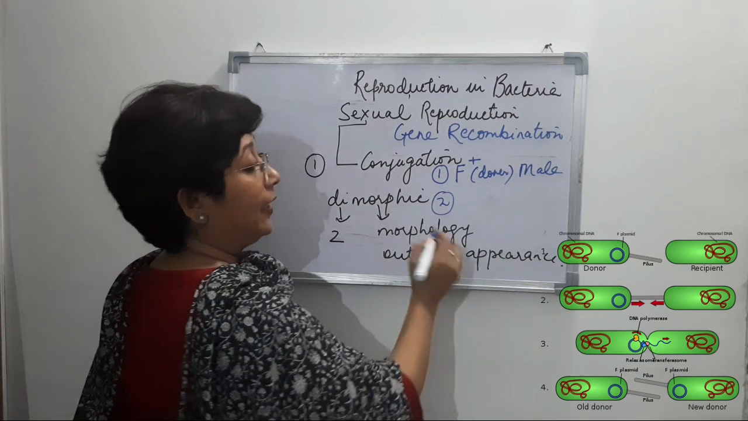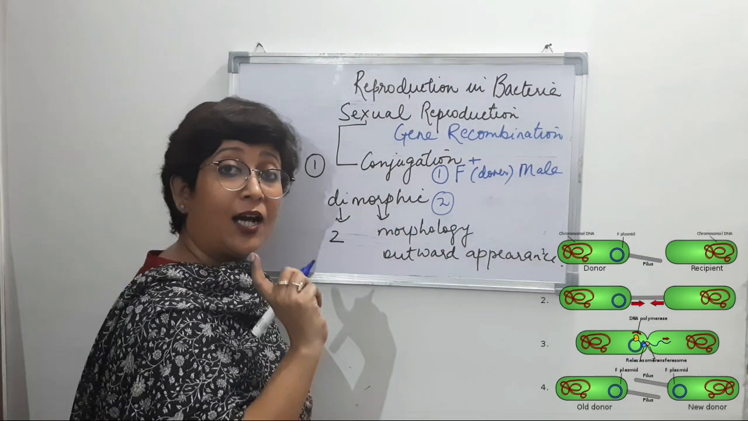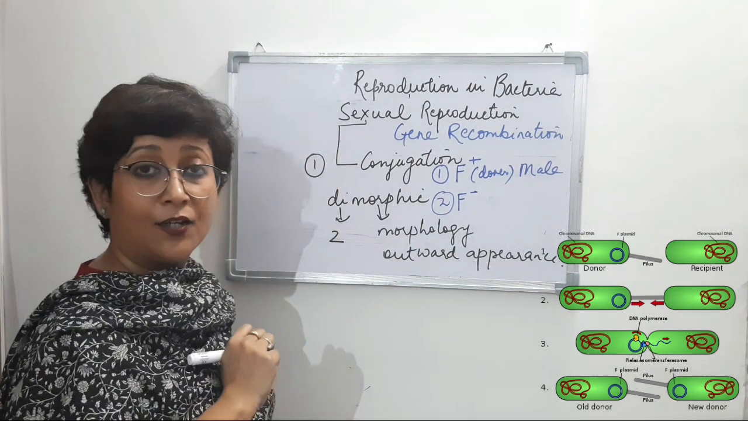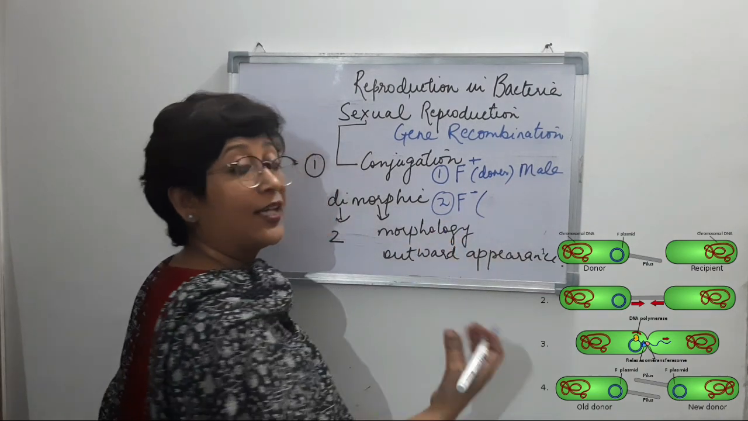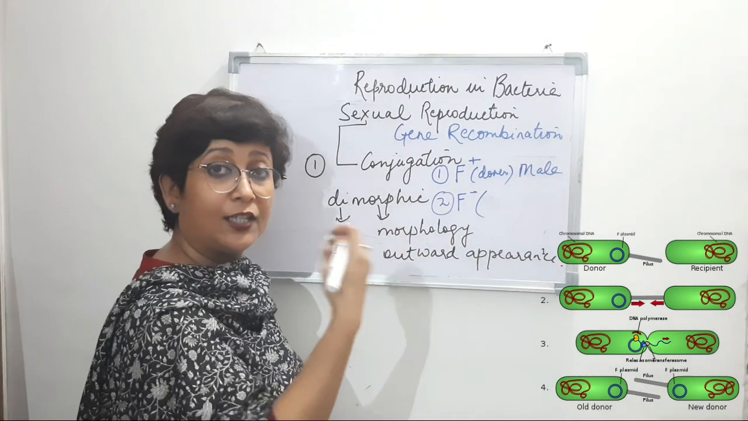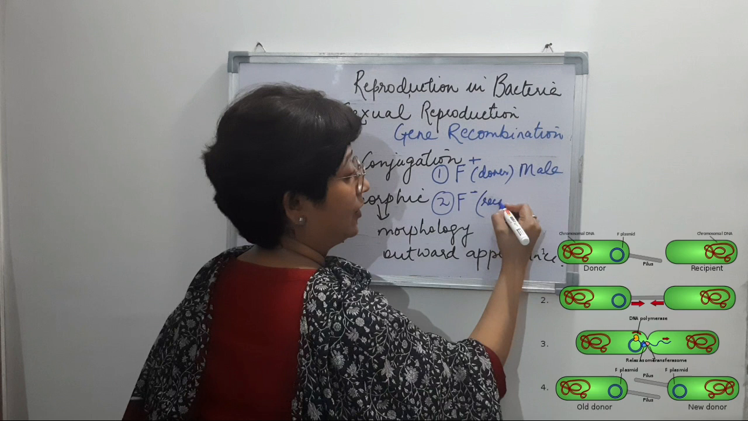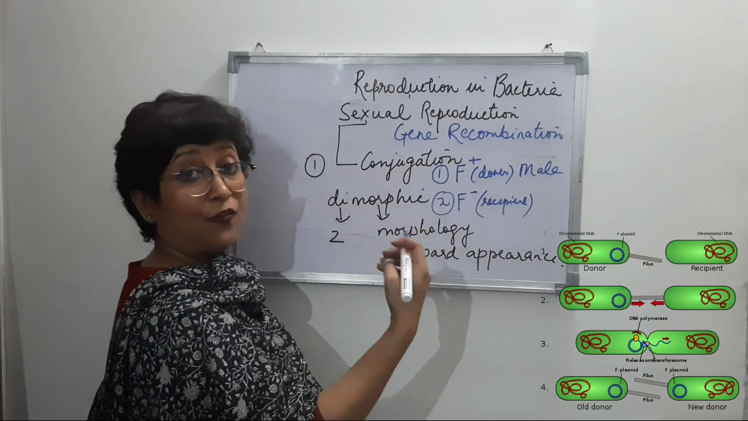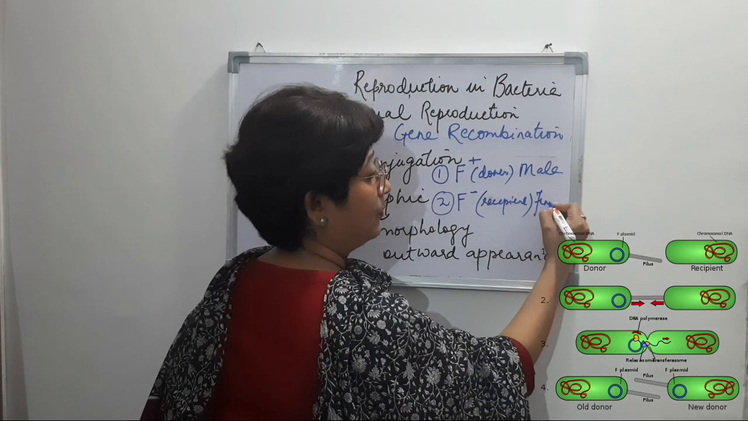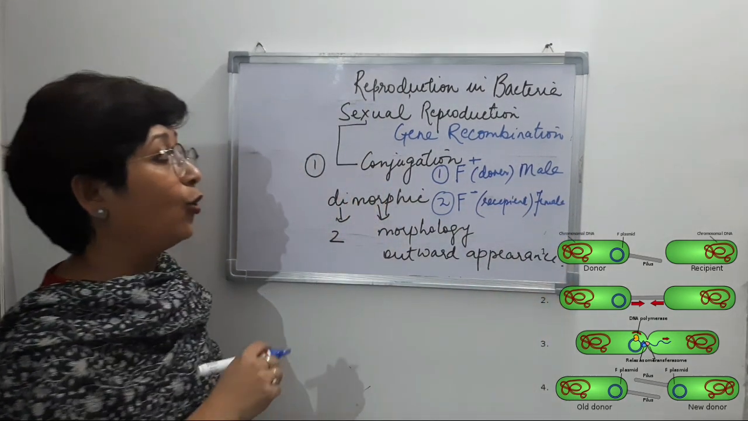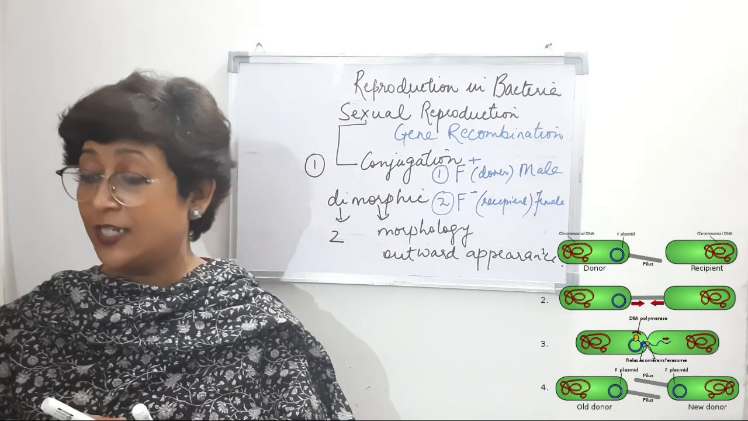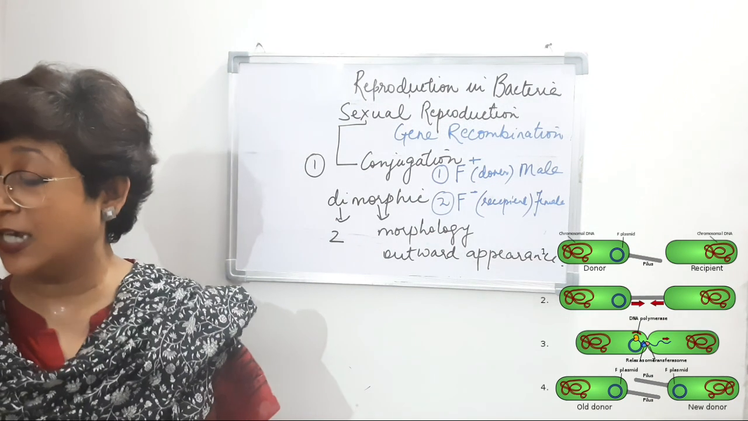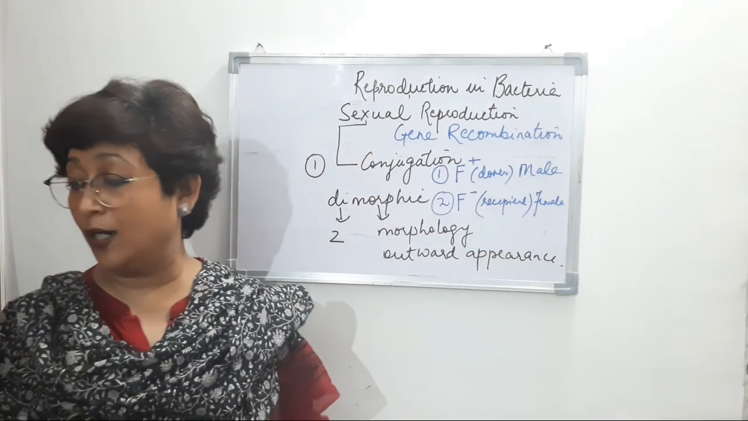The second type of dimorphic cell is the one that does not have the pili present, so we represent it as F minus, right? They are the recipient. They receive the gene from the donor, right? So they are the recipient cells, and since they are receiving, they are known as the female cells, right? So that's about the dimorphic cells in bacteria that perform this type of reproduction, that is conjugation.